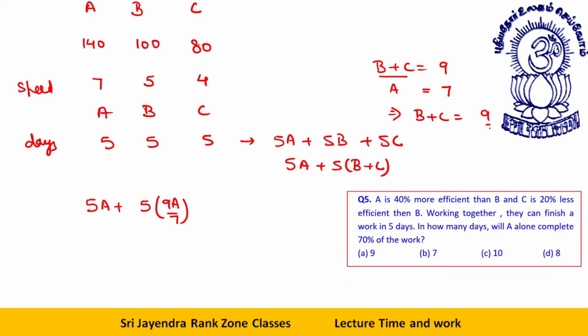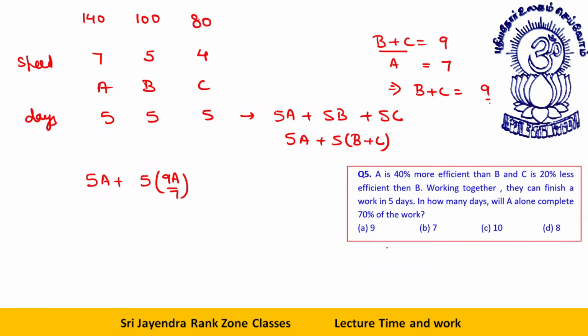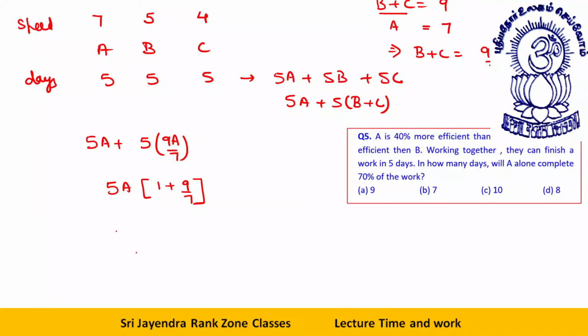Next we have 5. If I take 5A common, what is the full work? This is 1 by 1 plus 9 by 7. How much needs to be done? 70% of the time. This is the work done by A. Then I can say for A this is 5A into 16 by 7.